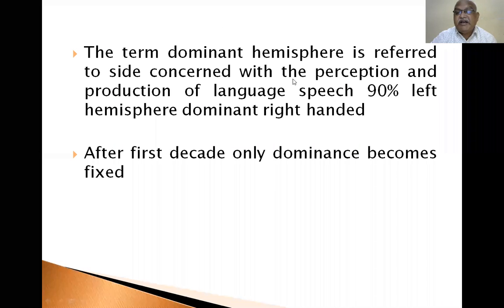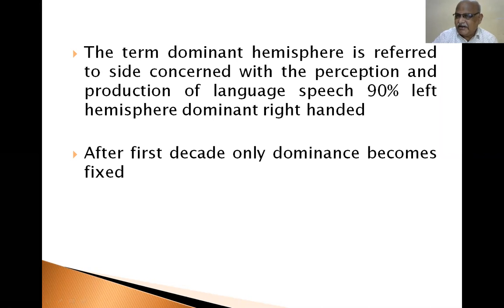The term dominant hemisphere refers to the side concerned with the perception and production of language and speech. 90% are left hemisphere dominant, right-handed persons. Depending upon our hand dominance, if you are a right-handed person writing with the right hand, then the left cerebral hemisphere is more dominant. Right-handed people have a dominant left cerebral hemisphere. In left-hand writing people, the right cerebral hemisphere is more dominant.